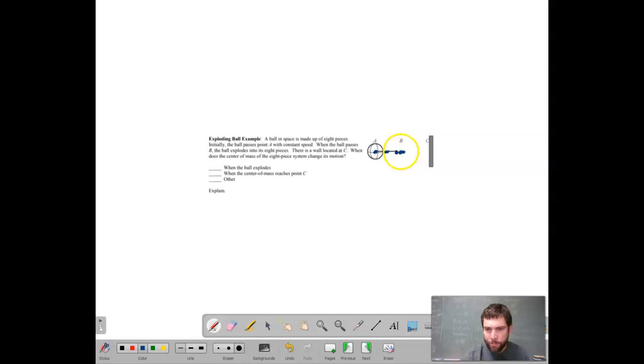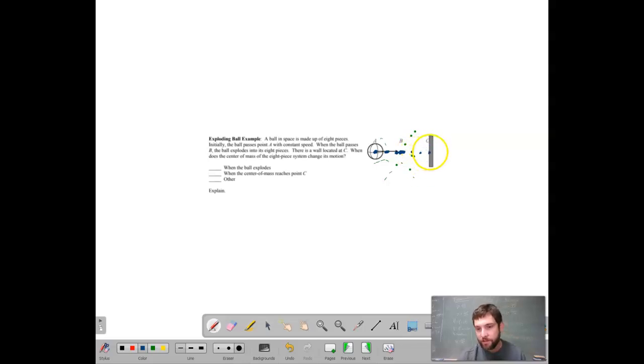And then what happens at point B? Oh yes, an explosion. Pieces go flying in this direction, in this direction, in this direction. It's only 8 pieces, so these are just dots. Remember, momentum is still conserved at B through the explosion. So you have pieces going up and to the right, down and to the left, up and to the left, down and to the right. All of those momentums canceling each other out, and the momentum of the center of mass is continuing on its merry little way.